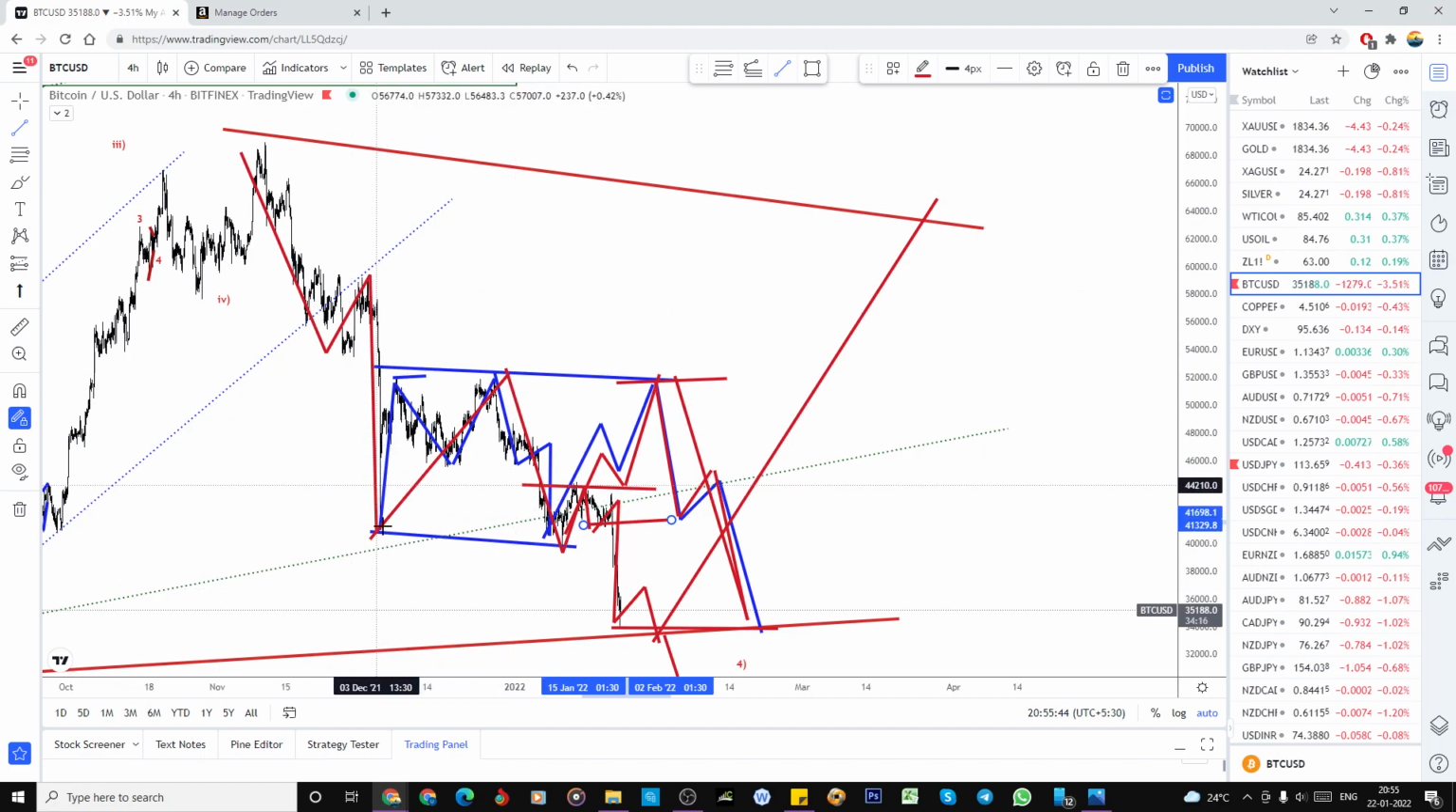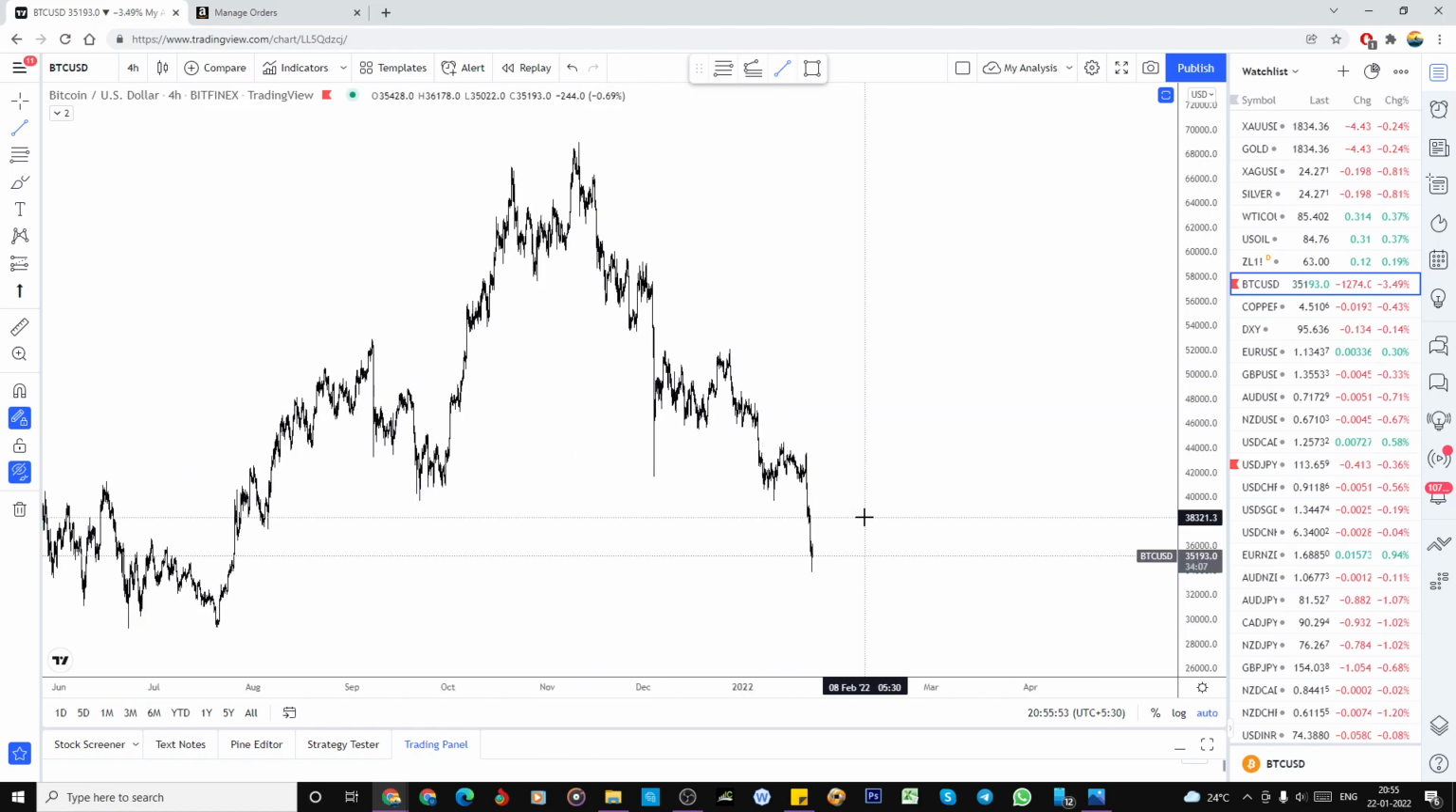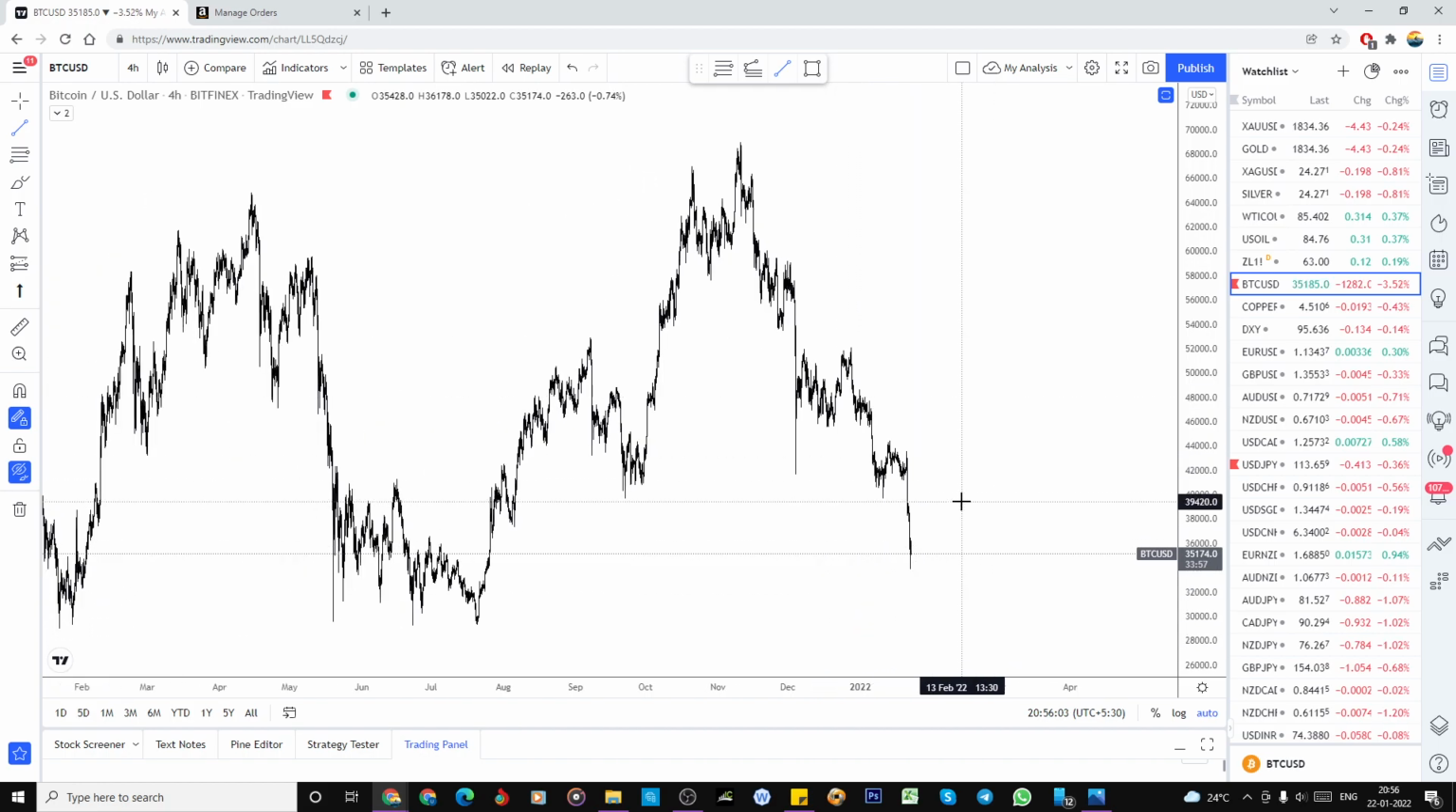Now this is a connecting wave X. So this is the A. The B is very small. And 1, 2, 3, 4, 5. It already did. So we are in that W, X, Y. Whether it is going to X again, Z, maybe. From here it can bounce, maybe. Expecting the bounce, we may be on the buy side. That is not a problem.